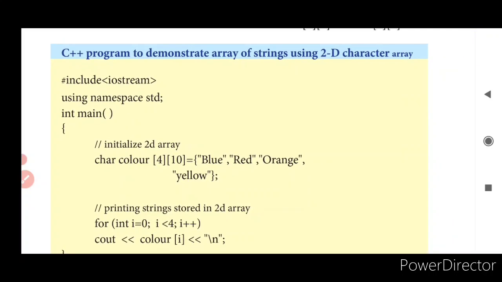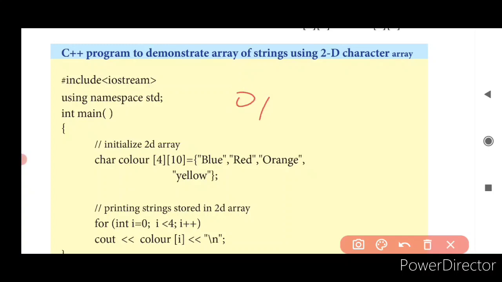Have a look at this program. Int main, character color of 4, 10. 4 is going to be your rows and 10 is going to be columns. Yes, what are the values being given? Blue, red, orange, yellow. So how is it actually going to be assigned? 4 rows and it can have 10 columns. So the values are going to be like this.